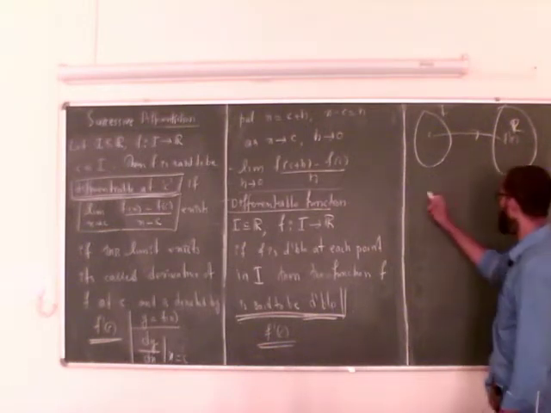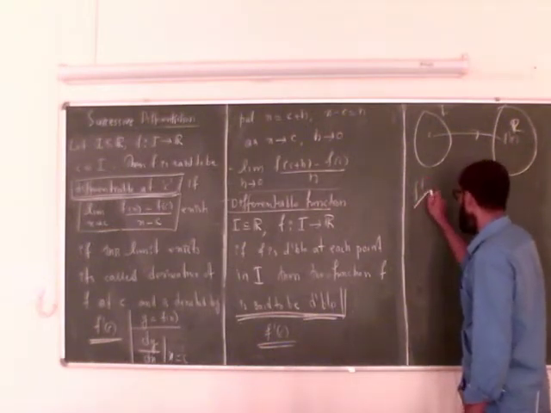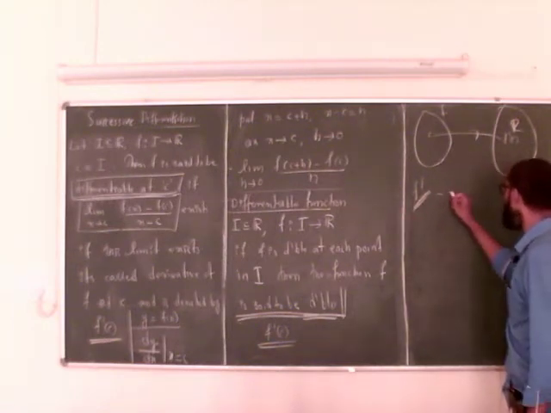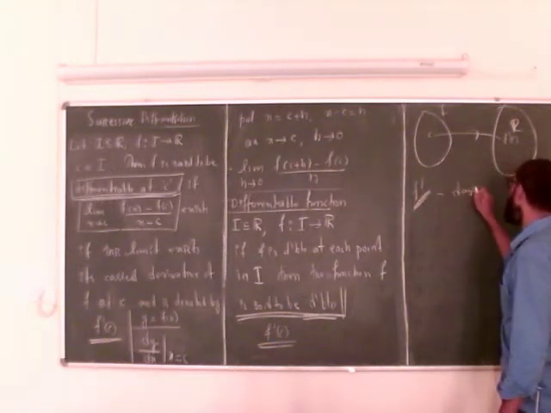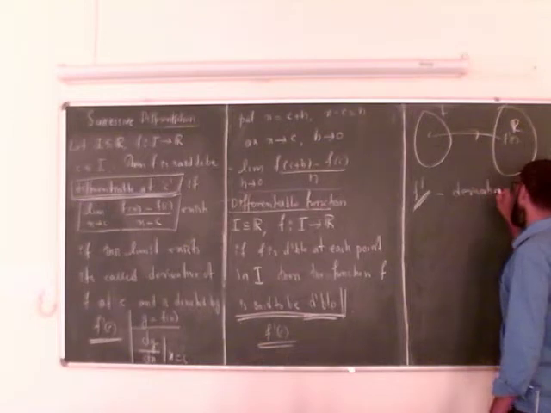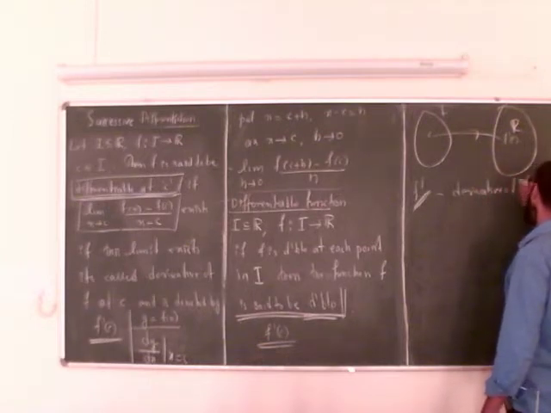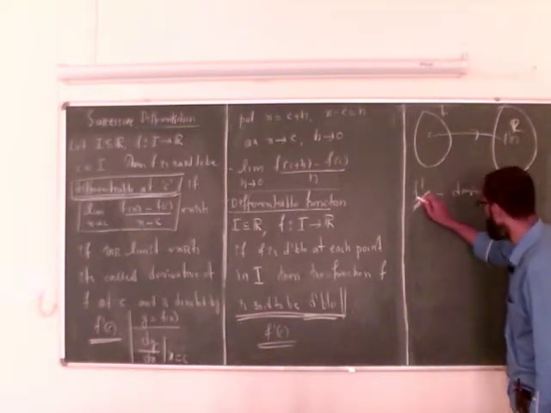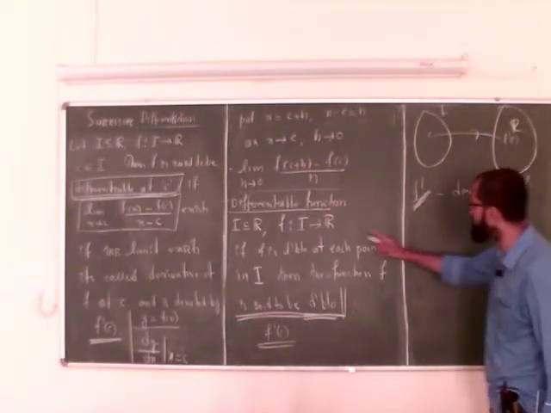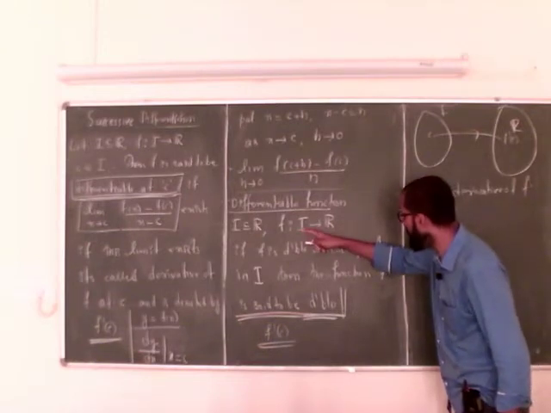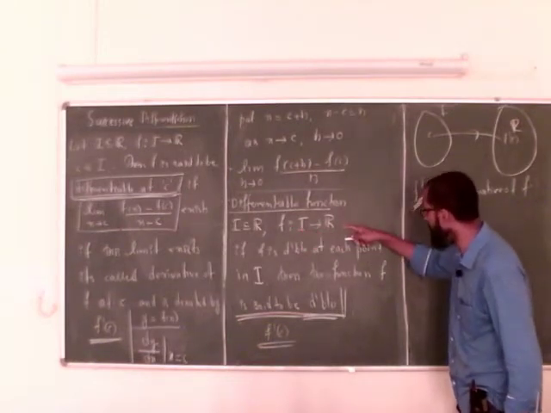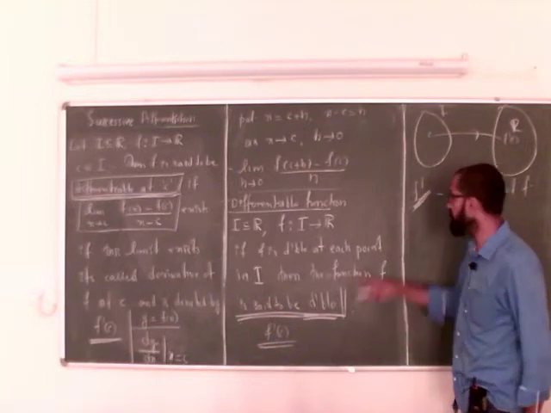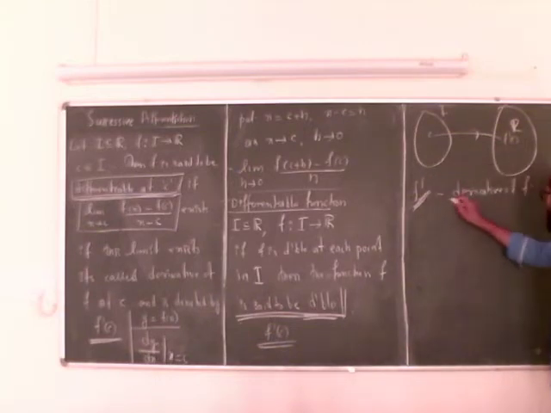I will denote that function by f prime, called the derivative of f, or the derivative of f with respect to x. So f prime is the new function which takes every element of the domain of f to the derivative of f there.